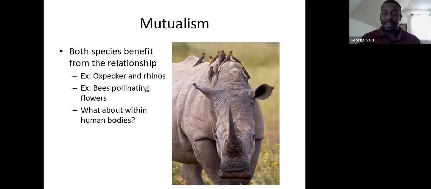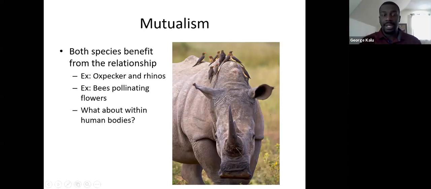What happens here is these oxpecker birds fly in, sit on top of the rhino, and eat the ticks. This is a mutualistic relationship because, on one hand, the oxpecker is getting some food by eating the ticks, and the rhino is not being exposed to any more ticks because the birds are eating them. The rhino is protected because it's not constantly being munched at by all of these ticks. So there's a double benefit here, a double positive. The oxpeckers are benefiting as well as the rhinos.